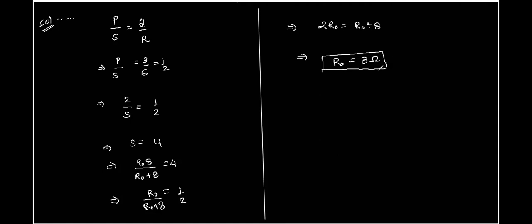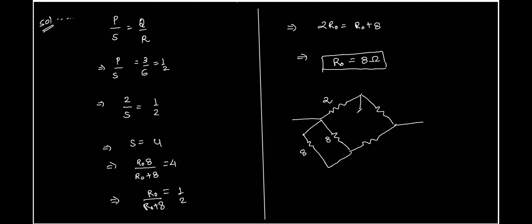Okay, so this is the condition that we are getting, that the shunt resistance which we are putting across the given 8 ohm resistor should be another 8 ohm, in order to make sure that the Wheatstone bridge is working in balance.